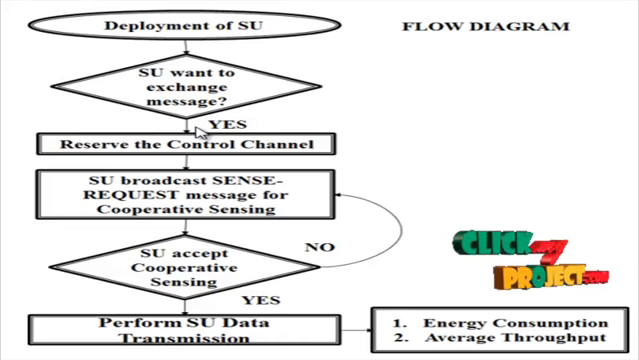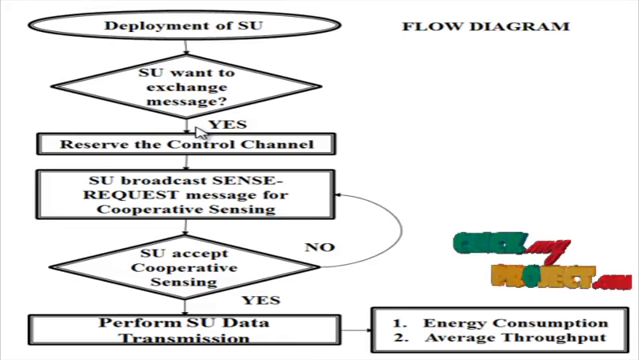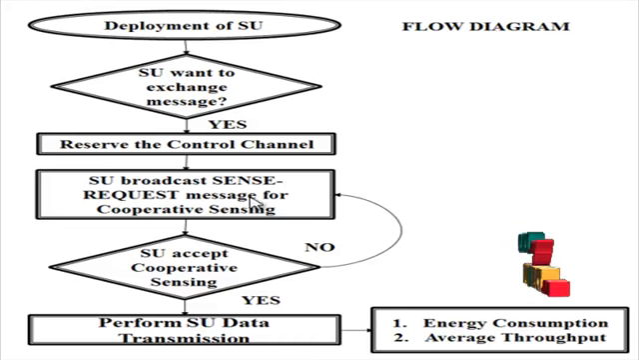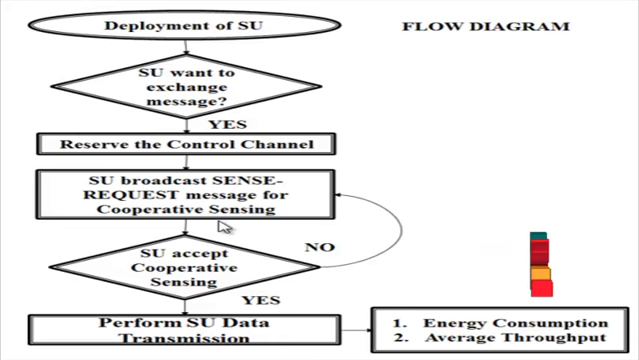Contention is a medium access method that is used to share a broadcast medium. In contention, any computer in the network can transmit data at any time. Next, the SU broadcasts a request message for cooperative sensing to another SU. This process is called the sensing phase.